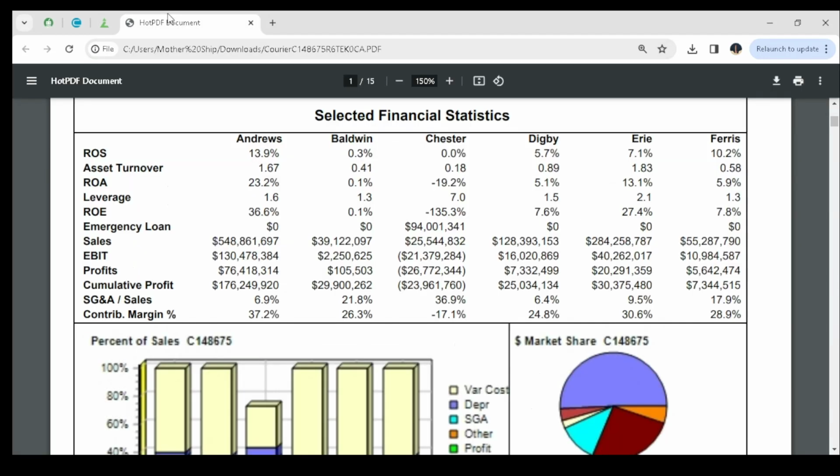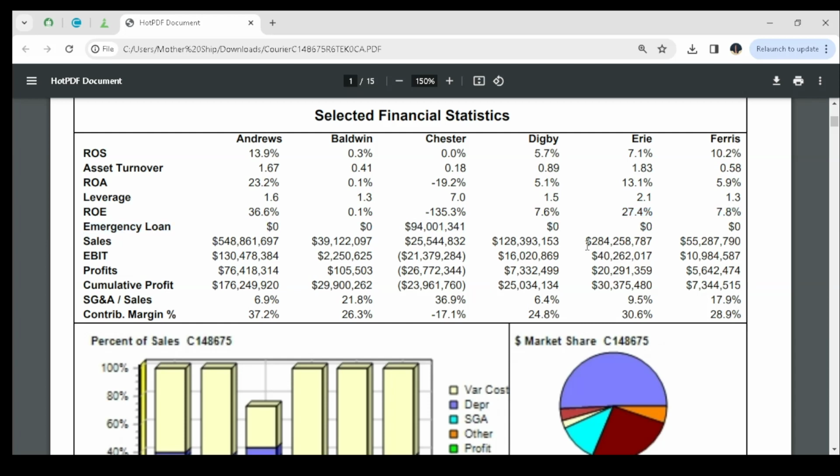So we open the report, and now we are Team Airy, and you can see that in the last round, we had an ROS, which is the return on sales, of 7.1%, an asset turnover of 1.83, ROA, which is return on assets, of 13.1%, leverage of 2.1, ROE of 27.4%, and we had no emergency loan at the moment.